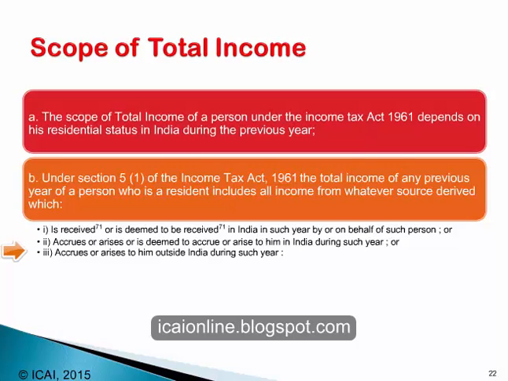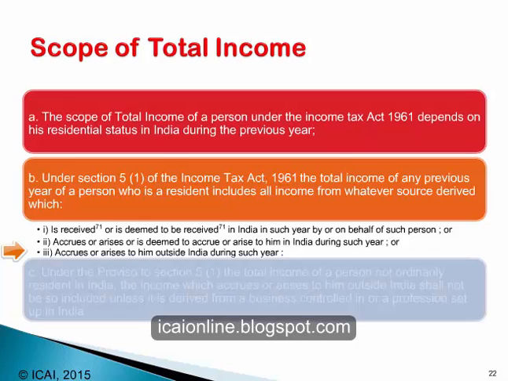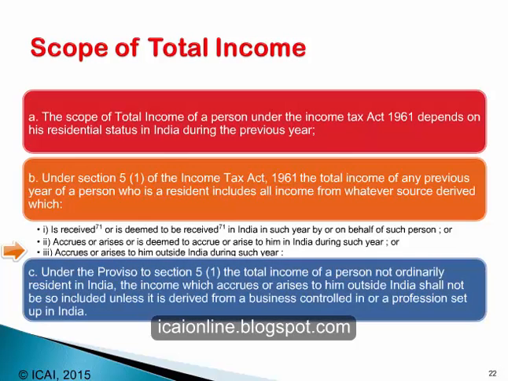Under the proviso to Section 5, Subsection 1, the total income of a person who is not ordinarily resident in India, the income which accrues or arises to him outside India shall not be so included unless it is derived from a business which is controlled in or a profession which is set up in India. Therefore, in the case of a resident, his global income is taxable in India.